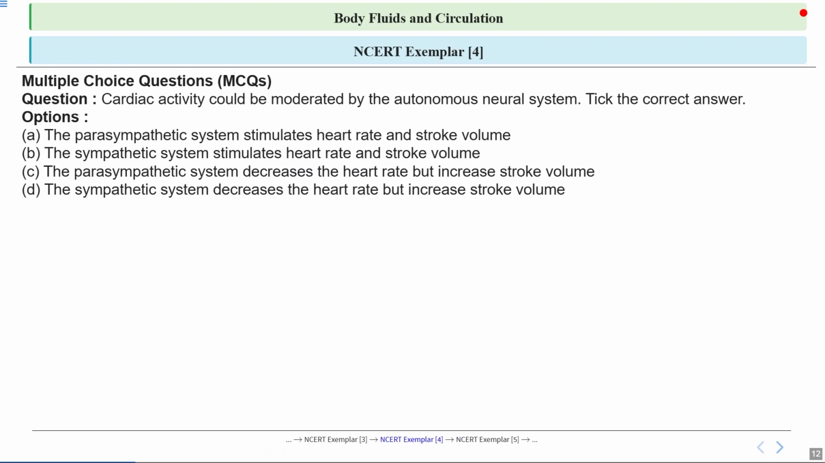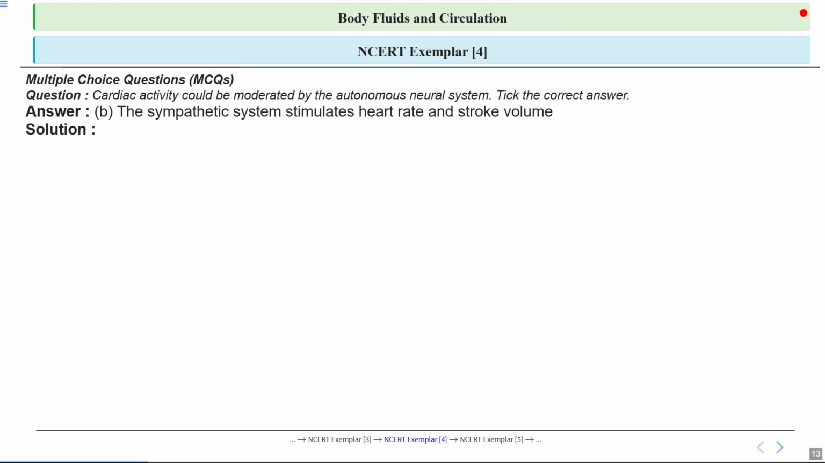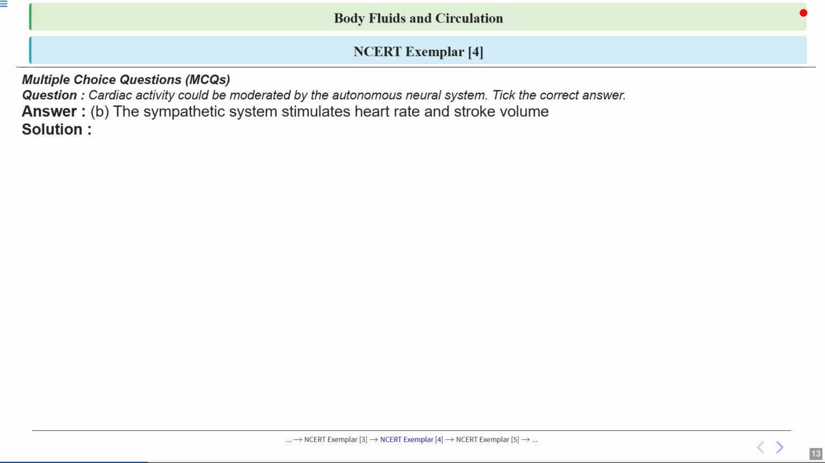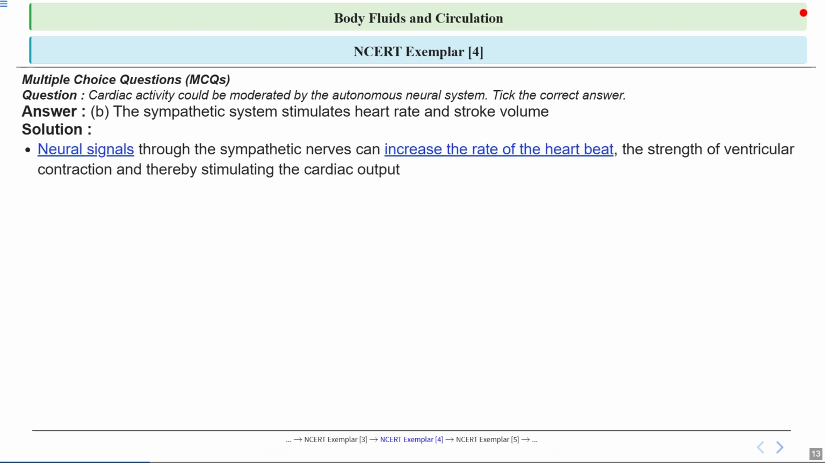So this is question number 4, and the question is about cardiac activity. Cardiac activity could be moderated by the autonomous neural system. Take the correct answer. This question is again like the third question. It is about cardiac activity. So let's see the answer.